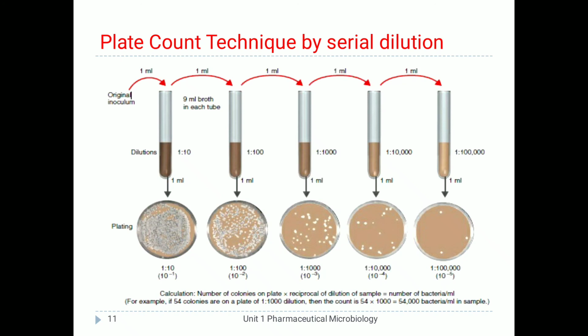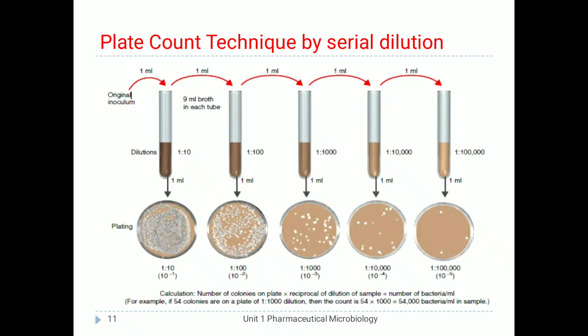After that, the plates are incubated at 37 degrees Celsius for 24 hours in an inverted position in the incubator, as we already discussed. The plate having 30 to 300 colonies is selected for counting the number of microorganisms. Here there are 5 Petri plates, and the plate with a colony count between 30 and 300 is selected.